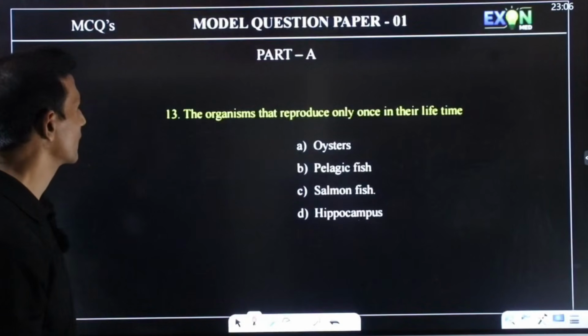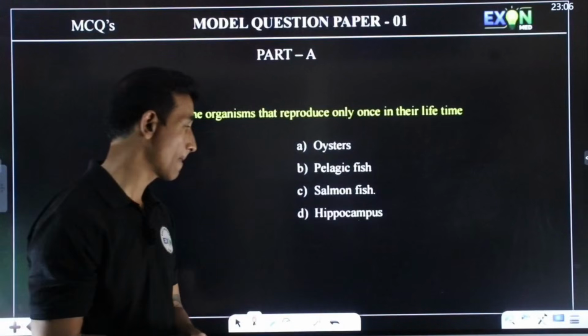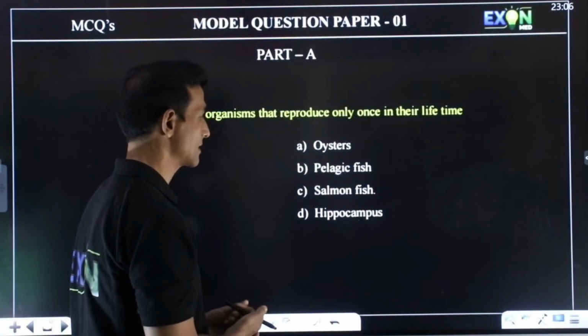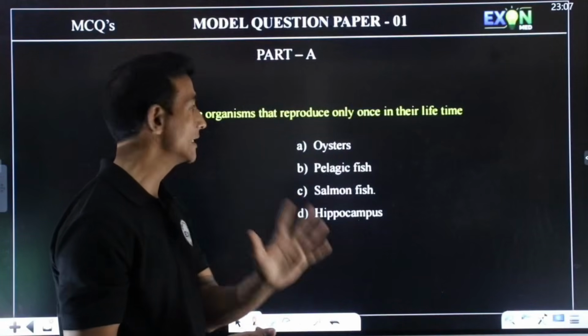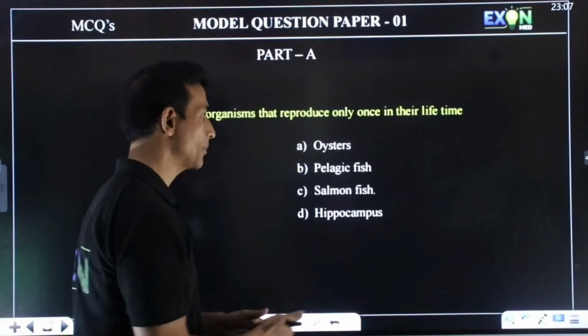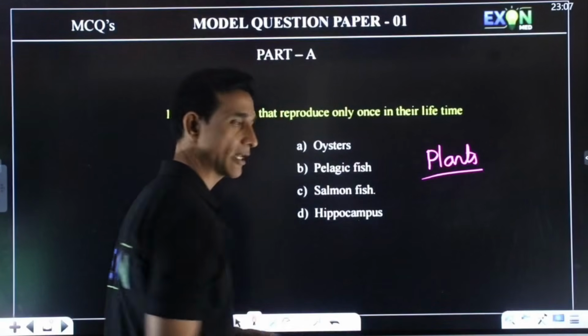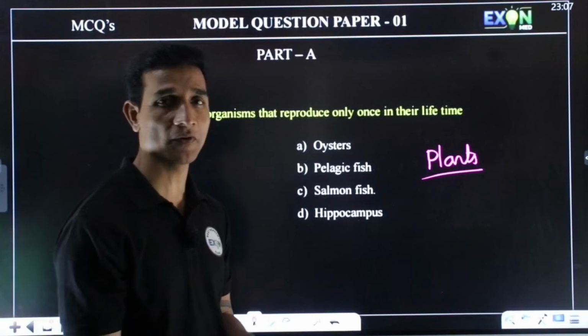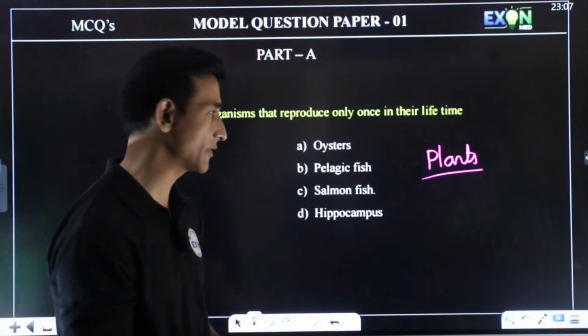So next question. The organisms that reproduce only once in their lifetime. We have different examples here. Only once in their lifetime they will reproduce. So in the plants, can you tell which type of plant will reproduce only once in its lifetime?